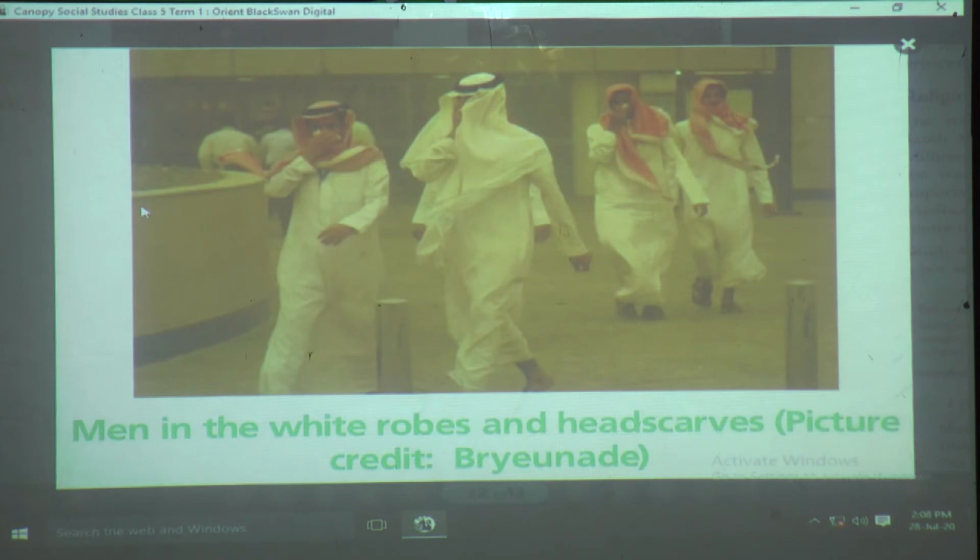Now most men and boys wear the traditional loose fitting white robes called thobe. This is known as thobe. The gents, the costumes they are wearing, this is known as thobe. And what the women are wearing is known as abaya. Okay.